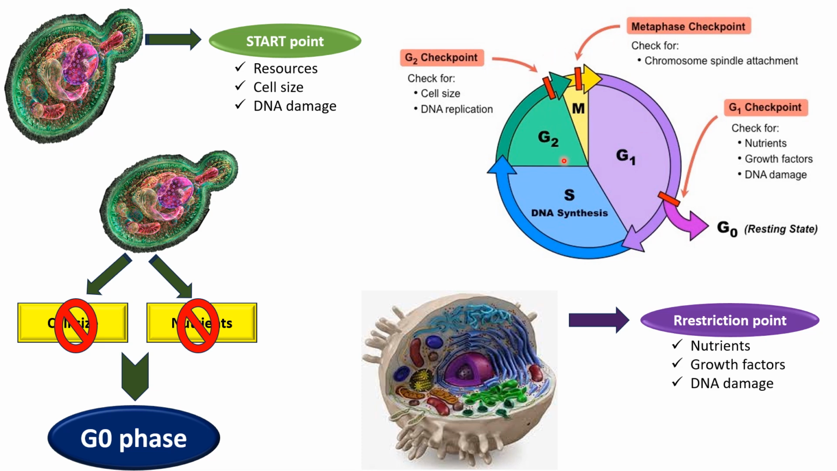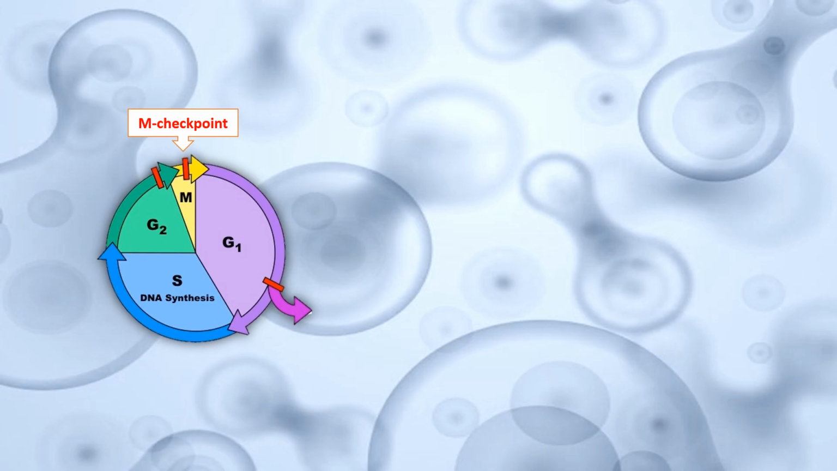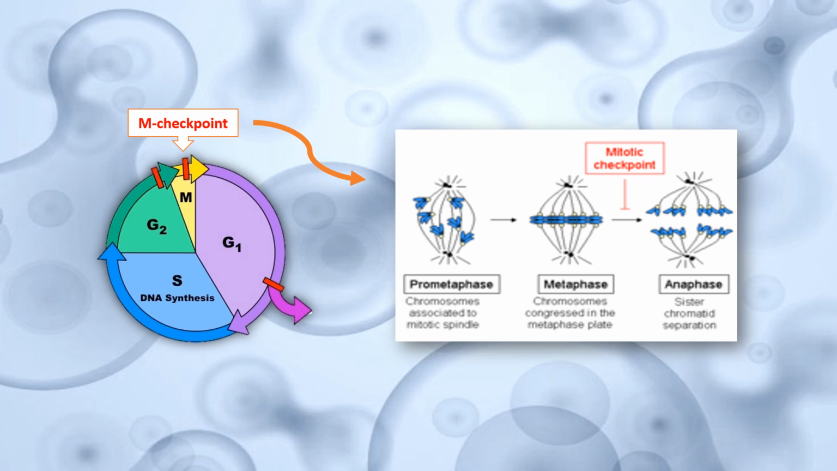Next one is the G2 checkpoint. Mainly it checks for proper DNA replication. Apart from that, the production of proteins like tubulin, enzyme production, and ATP production are also checked. Next one is the metaphase checkpoint or mitotic checkpoint. It is also known as the spindle assembly checkpoint, as it checks for the attachment of the spindle fibers at the kinetochore of the chromosome for the proper alignment of the chromosomes at the equatorial plate.